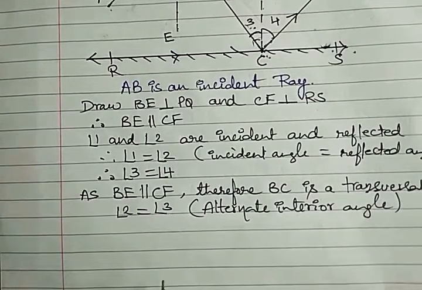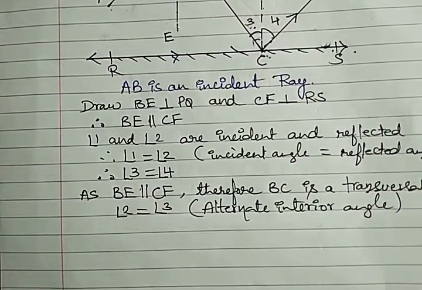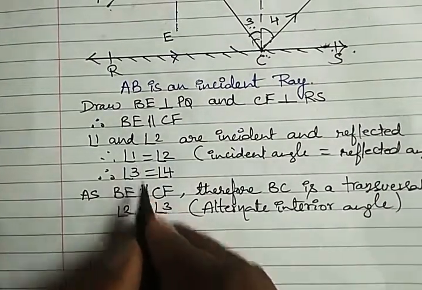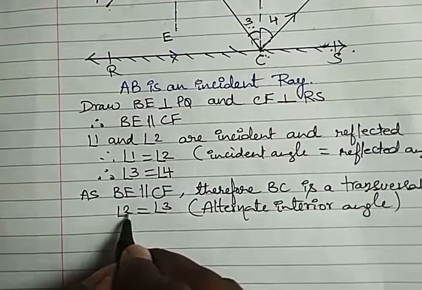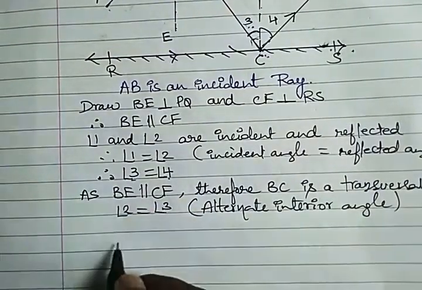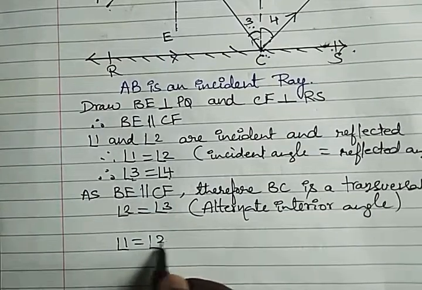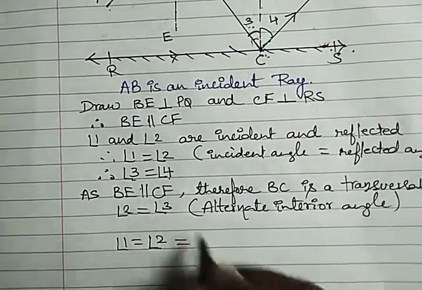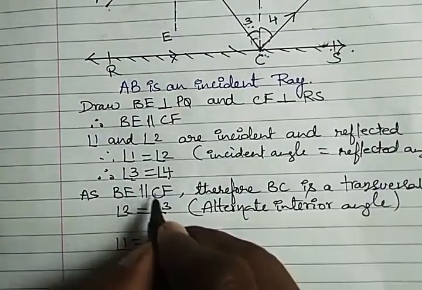Axiom means a proven statement. If equals are added to equals, then wholes will also be equal. That means if two people are having 1 rupee, and if I give them one more 1 rupee each, then also their wholes will be equal only. They both will have 2 and 2. Then also they both will be equal. In the same way, here angle 1 is equal to 2, 2 is equal to 3, and 3 is equal to 4.